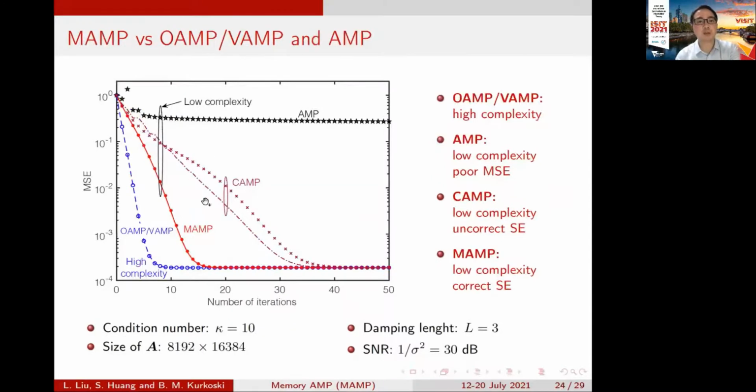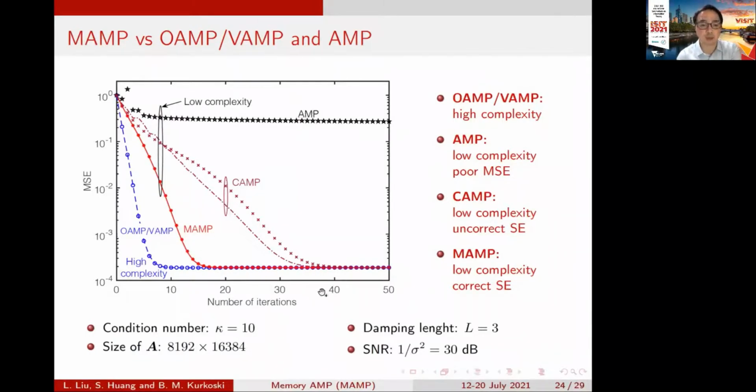And this figure gives the mean square error comparison between the memory AMP and the existing AMP, CAMP, and OAMP. As you can see, the high complexity OAMP has the best convergence speed. For the low complexity memory AMP, convolutional AMP, and AMP, the memory AMP converges faster than these two.